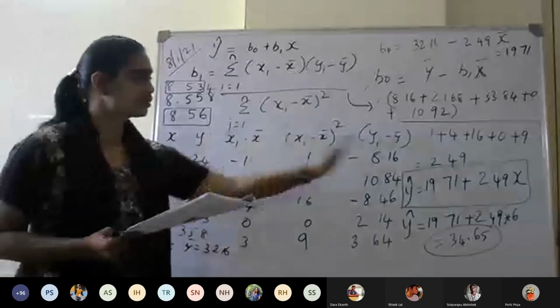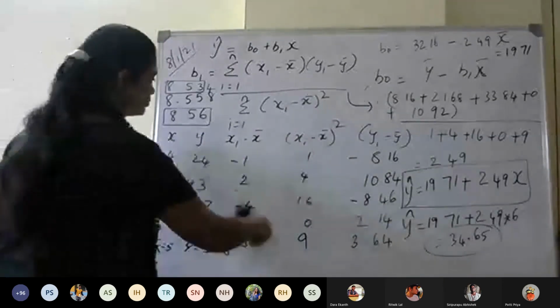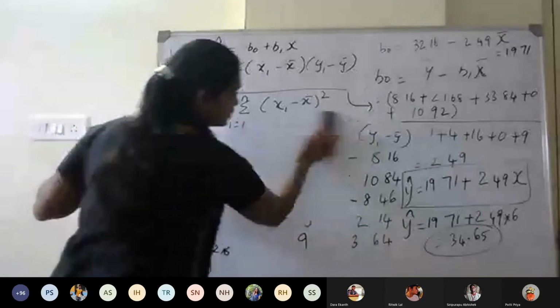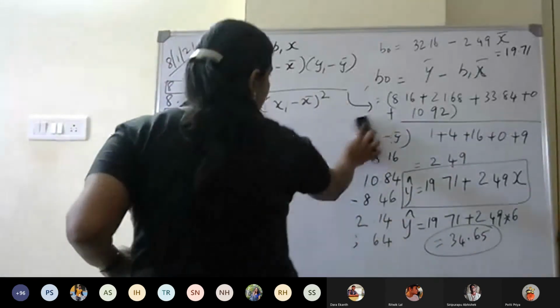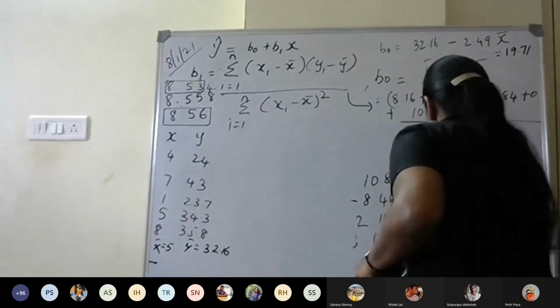I will keep the first 2 columns as they are. The rest of the portion I will erase and rewrite. Hope that is clear. Yes, ma'am.